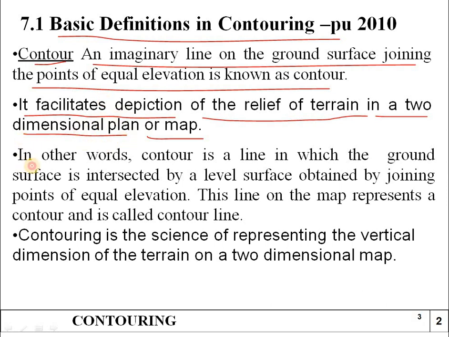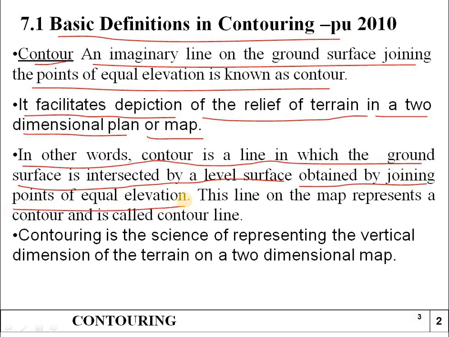In other words, contour is a line in which the ground surface is intersected by a level surface. Naturally our ground surface will be there. This ground surface is intersected by a level surface obtained by joining points of equal elevation.